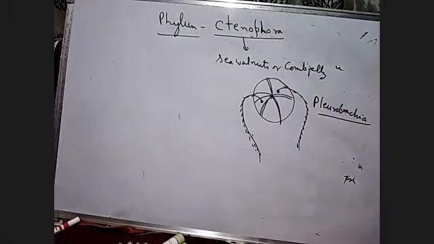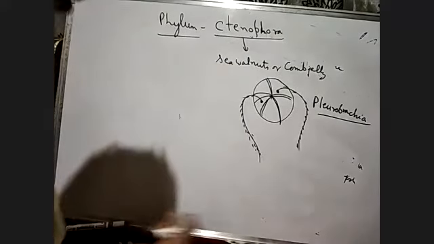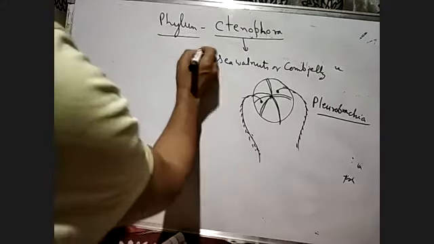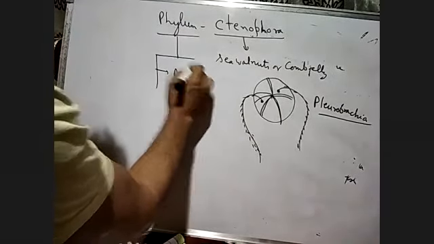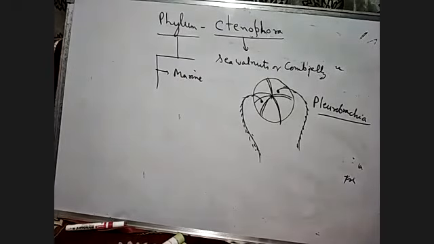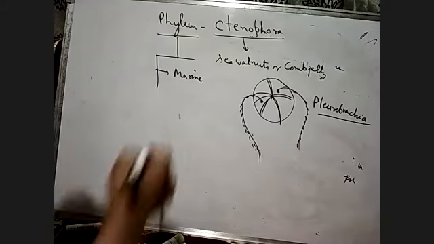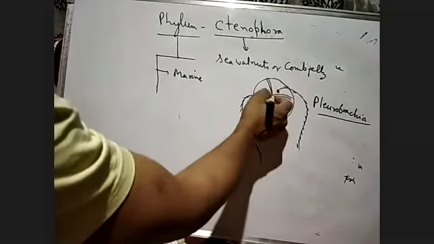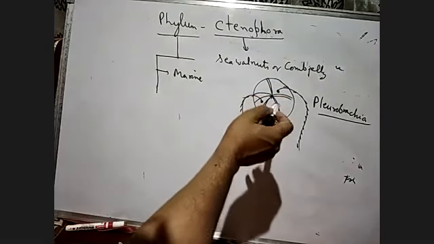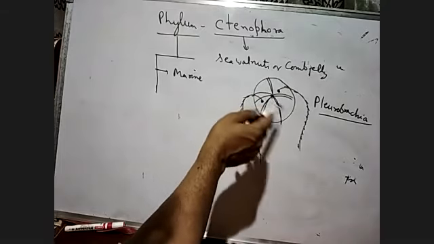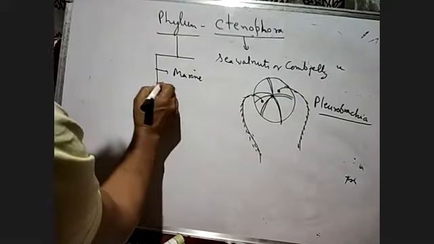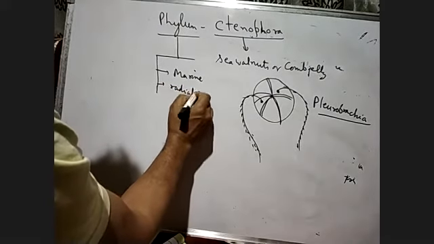Now, Ctenophora, they are exclusively marine. They are found in the seawater. Habitat is marine. And the symmetry will be radial symmetry. If you cut it from the center, you get the same kind of symmetry. Every piece of the cut portion will have the same kind of organ. They have radial symmetry.